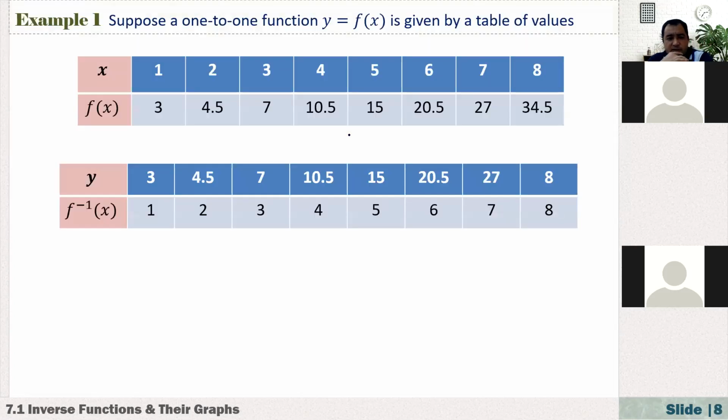So if you look at this example, suppose a 1 to 1 function y equals f of x is given by a table of values. When x equals 1, it is 3. When it is 2, it is 4.5, and so on. When it is 8, that is 34.5. And now if you talk about the inverses, the values in the range of f become the domain. When I substitute 3, it must produce 1. When it's 4.5, it is 2. So 3, 4.5, and so on become the domain, and the domain of the original function, 1, 2, 3, 4, these are the range of the inverse of this function.